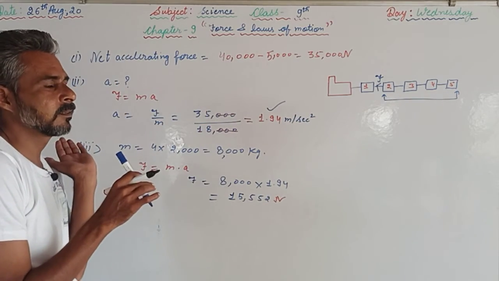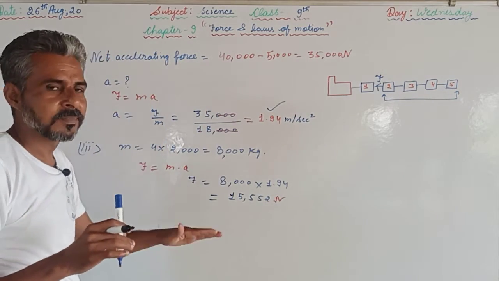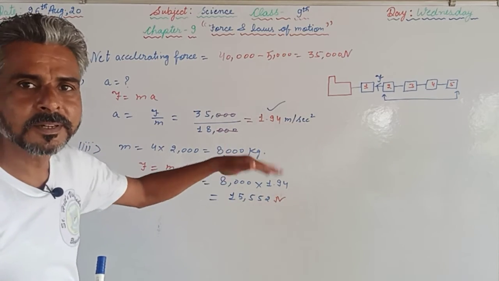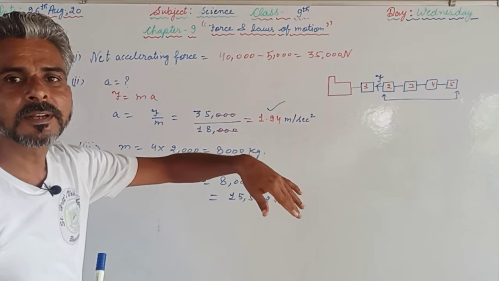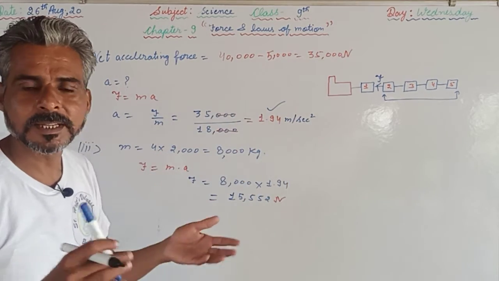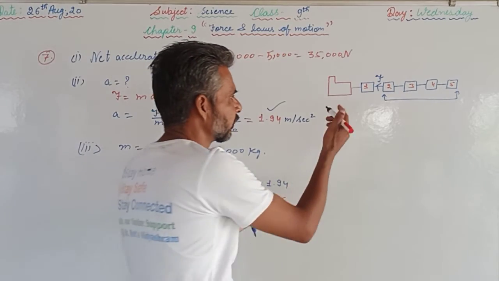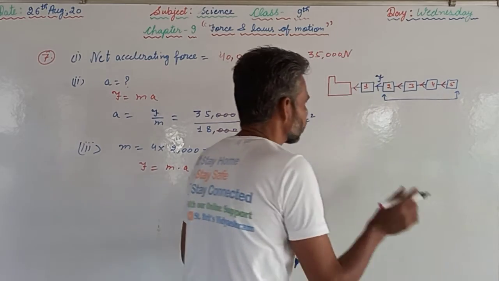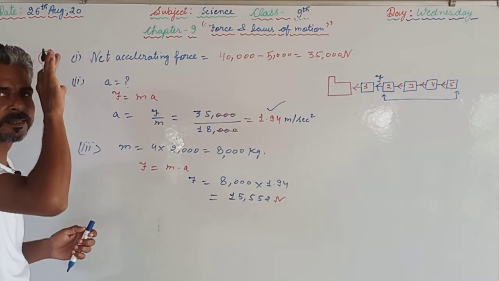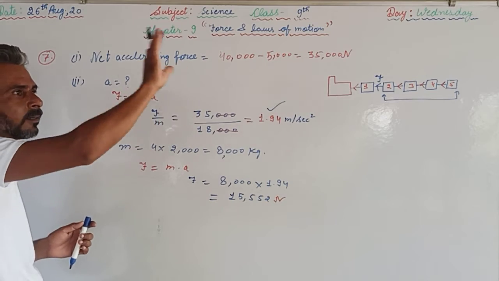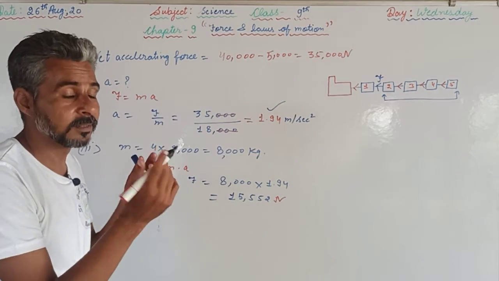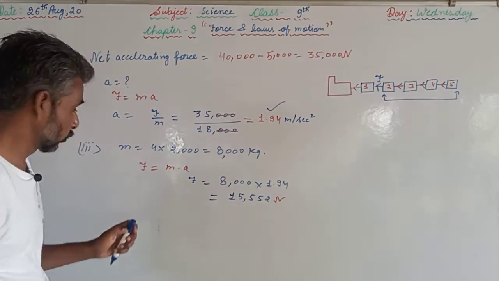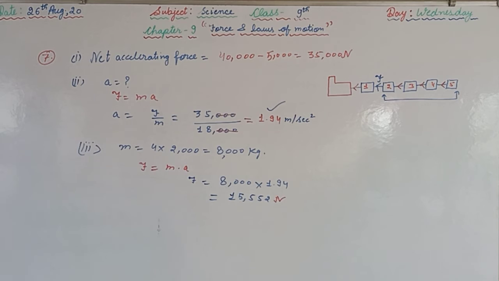So the engine will exert a different force on wagon 1, and wagon 1 will exert a different force on 2, same 2 will exert a different force on 3, and 5 will not exert any force on the remaining, because there is no wagon. So the forces will be different here, here, here, here, and here. Force will be less as we move in the backward direction, because the mass of the object becomes less. So this was question number 7.